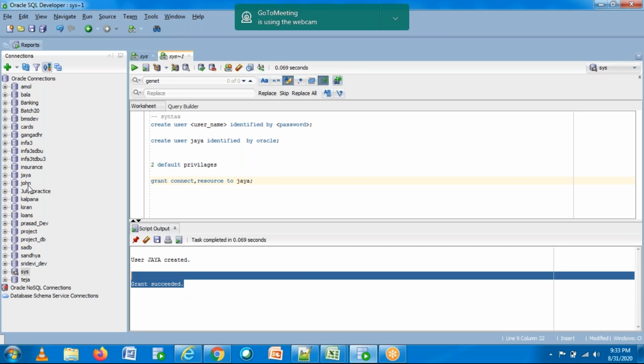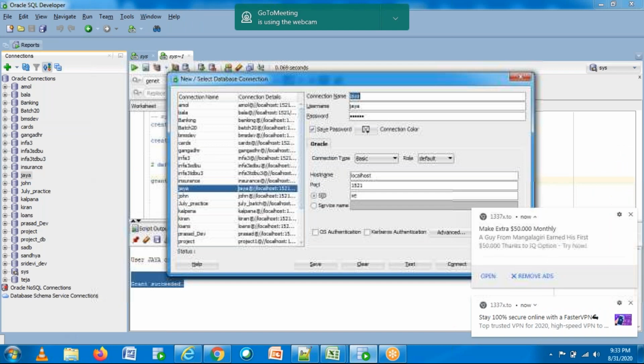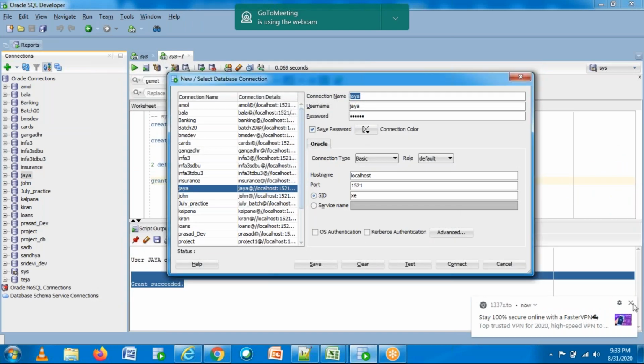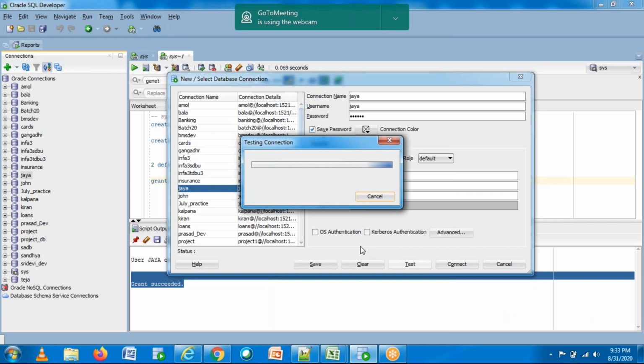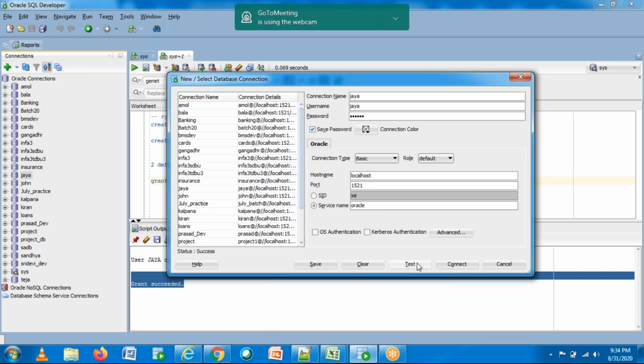Now go here, Jaya, and go to properties. Click on test now. If you click on test, it is saying success.